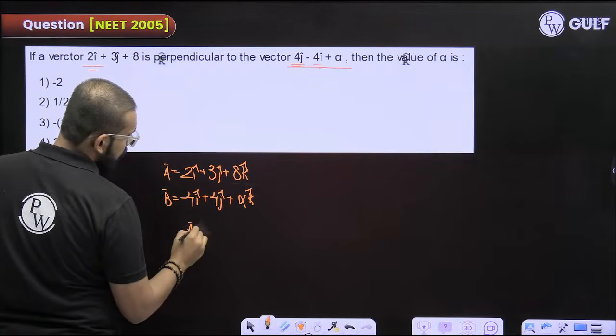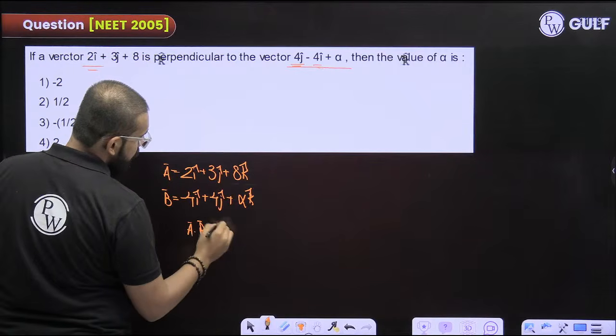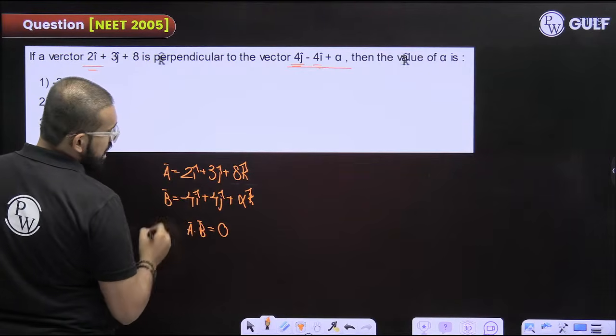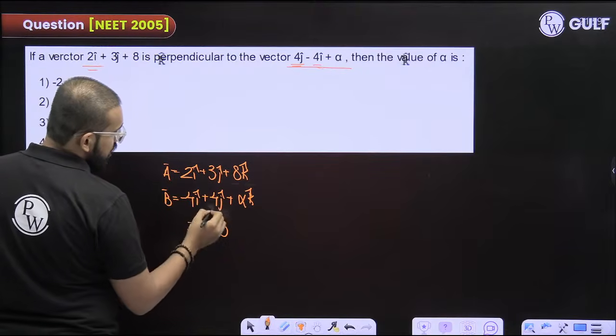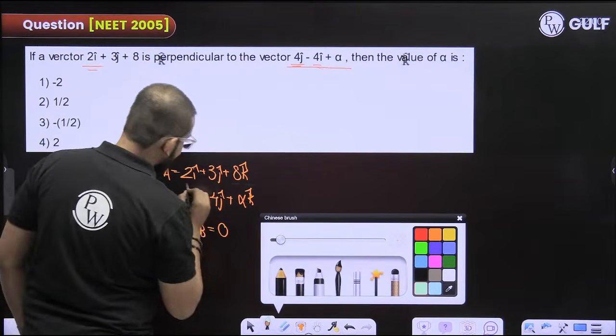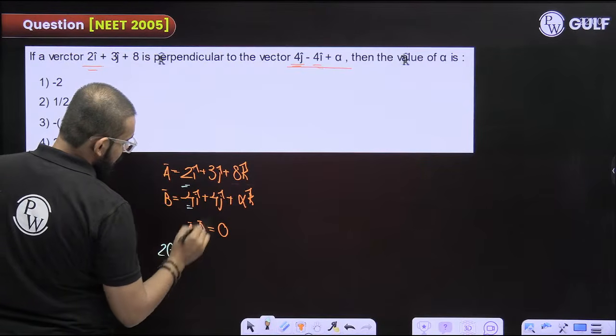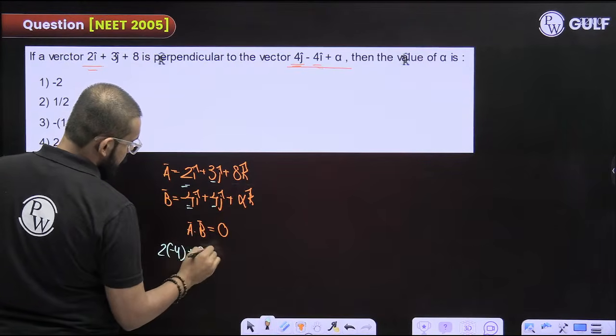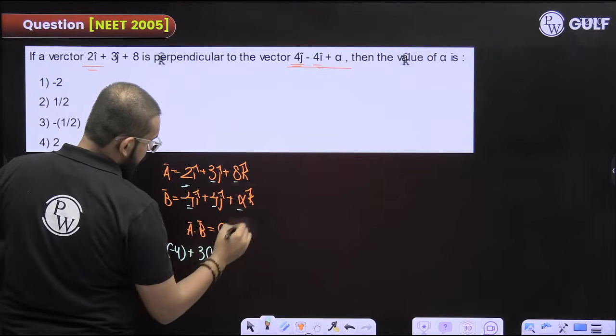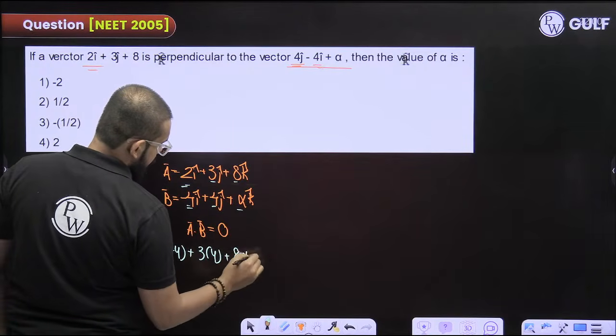If these two are perpendicular, then their dot product must be 0. Take the dot product of both of them, multiply the I cap ones with the I cap ones. 2 into minus 4, 3 into 4, 8 into alpha. This is equal to 0.